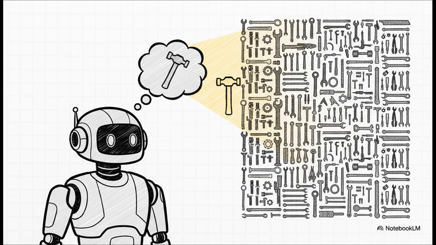So their first move is just brilliant: tool search. Instead of trying to cram the entire toolbox into the agent's memory, you let the agent search a huge workshop of tools on demand. When it needs a specific calculator, it just goes and finds it, uses it, and puts it back. This one idea completely slashes that initial memory overload.